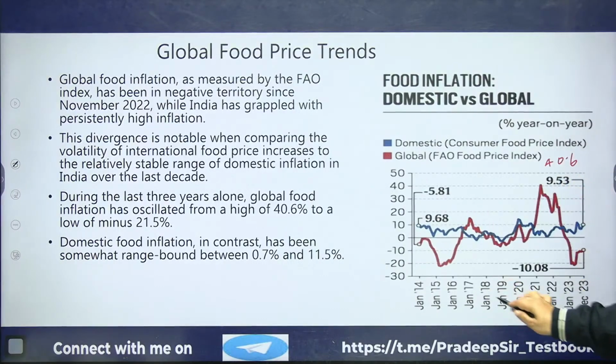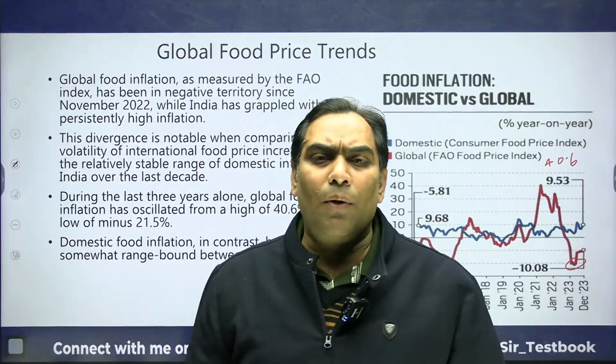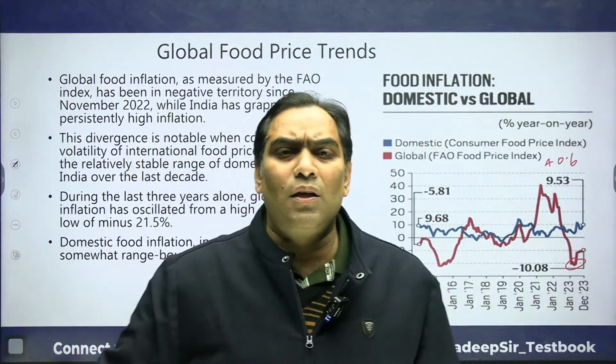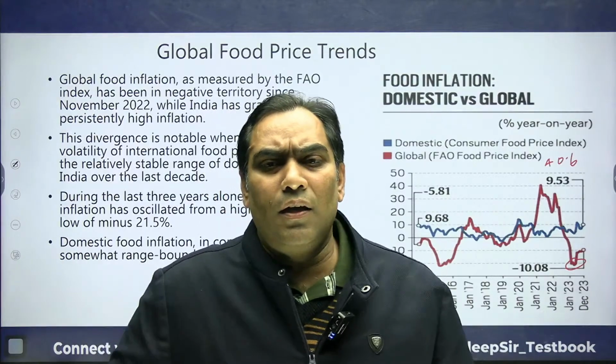From November 2022 it is continuously in negative territory. So world food inflation is continuously in the negative zone.